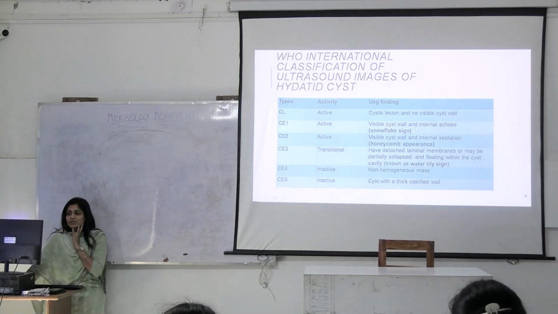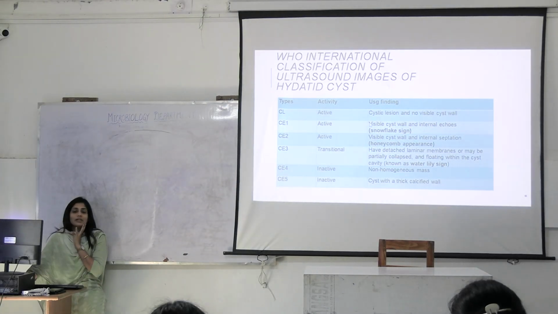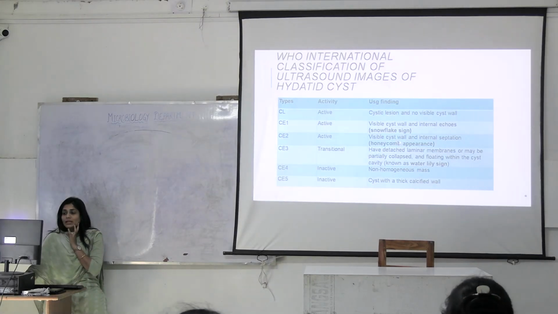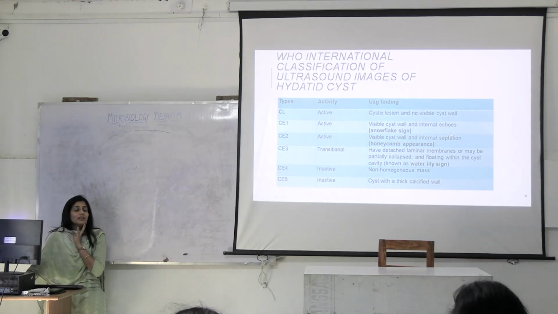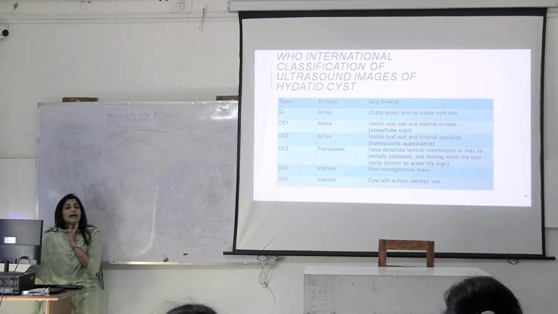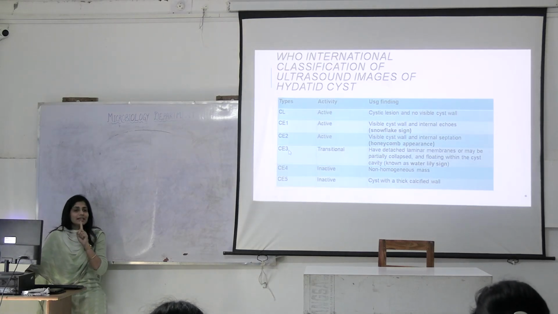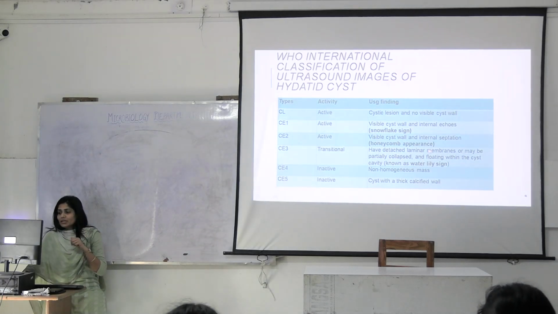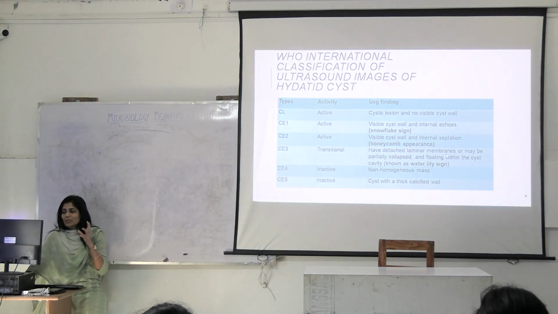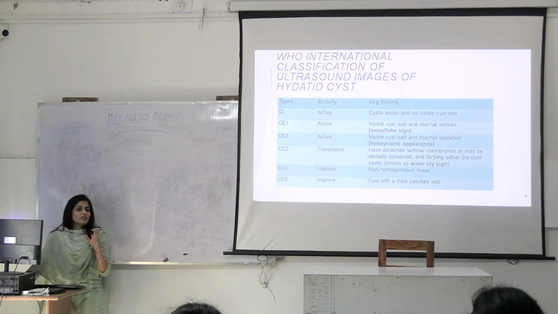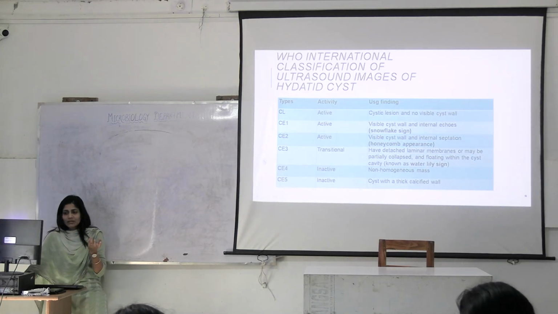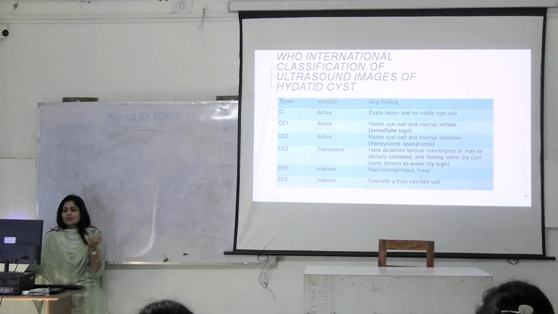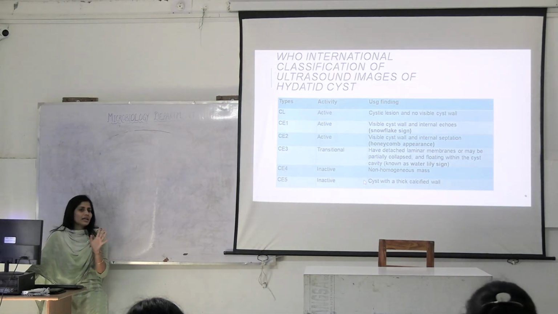CE1 has a visible cyst wall and internal echoes. It is known as the snowflake sign. Then CE2 has a visible cyst wall and internal septations, so we call it the honeycomb appearance. Then there is CE3, which is a transitional stage, where the detached membranes collapse and look like a water lily sign. The last 2 stages, CE4 and CE5, are inactive stages in which the cyst is already undergoing calcification.